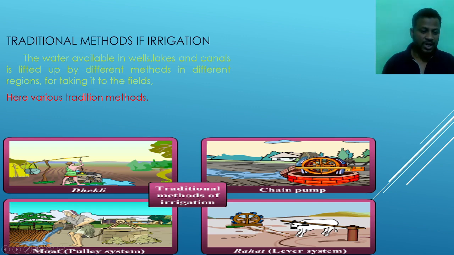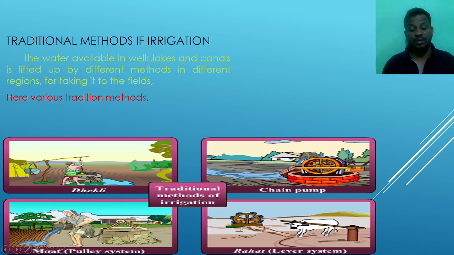And next one is the pulley system. This is very familiar to everyone. Why? Because the person throws his bucket or tub or whatever he has into the well, and he gets the water by the rotating wheel and the rope. This is also one type of irrigation method.